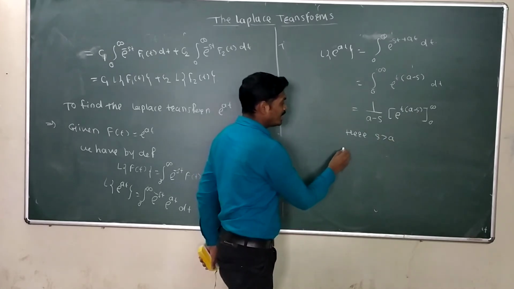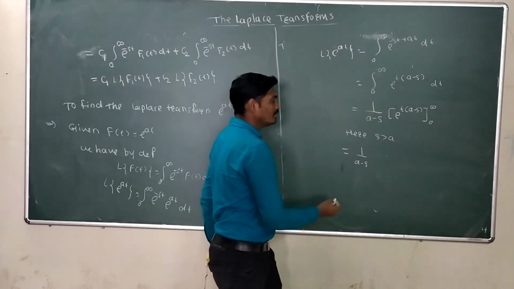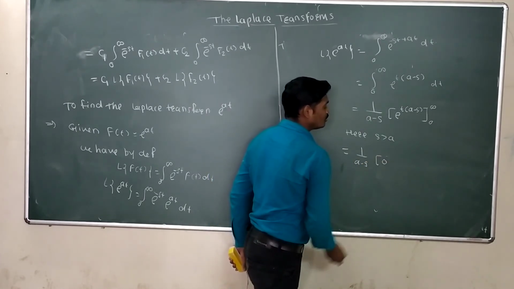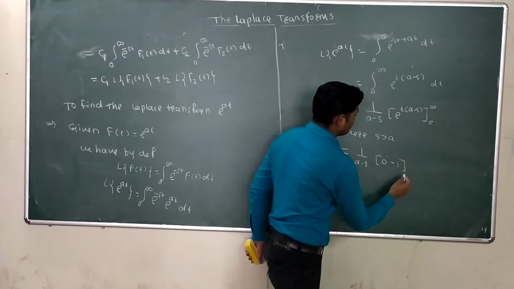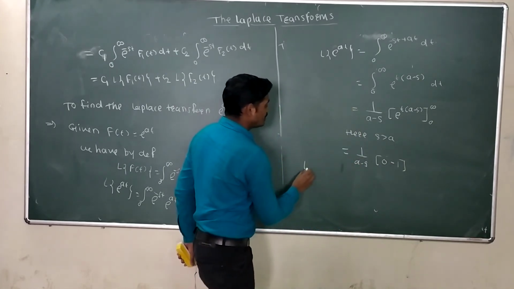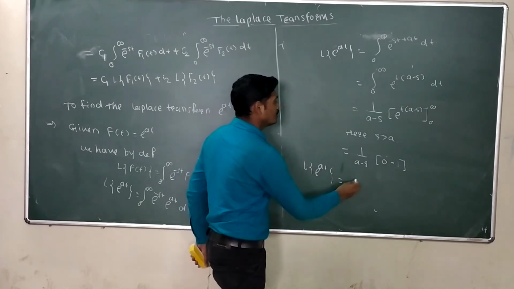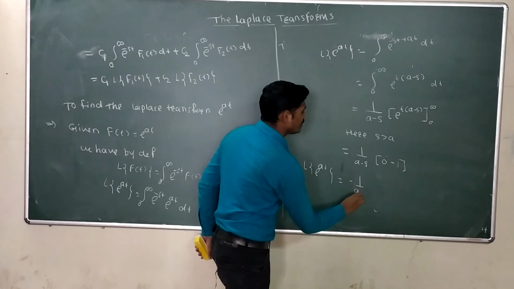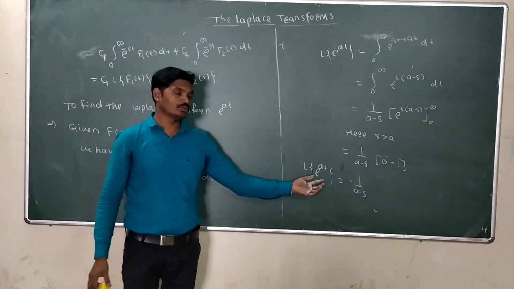Then we get 1 upon a minus s. Here put the limit. Then we get 0 minus 1. Therefore, Laplace transform of e raised to at is equal to minus 1 upon a minus s. It is the Laplace transform of e raised to at.